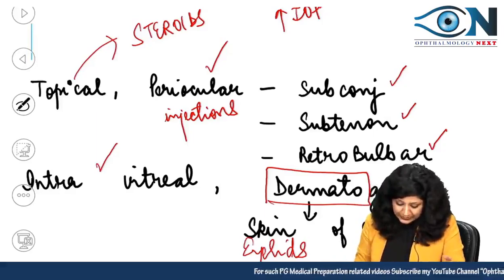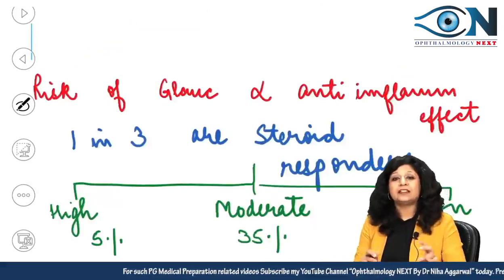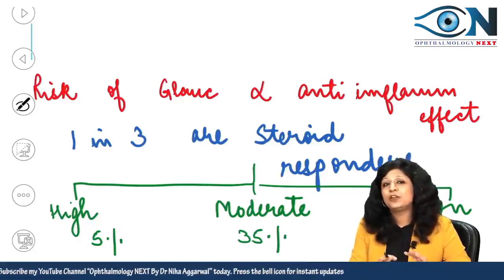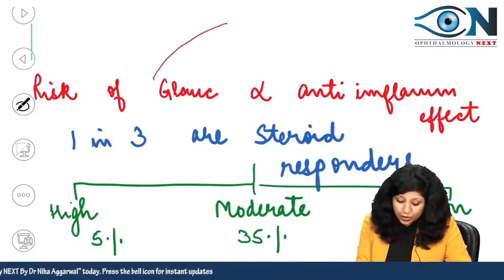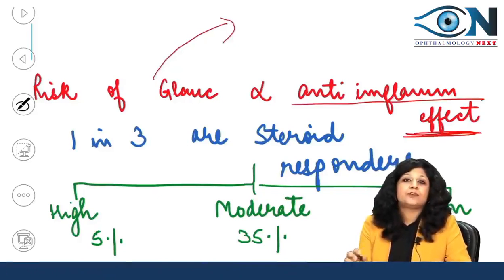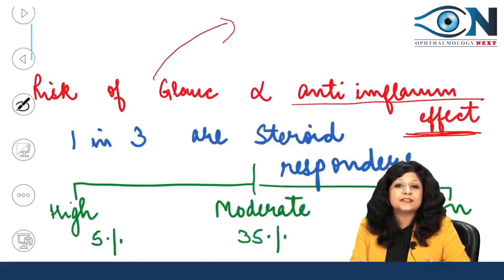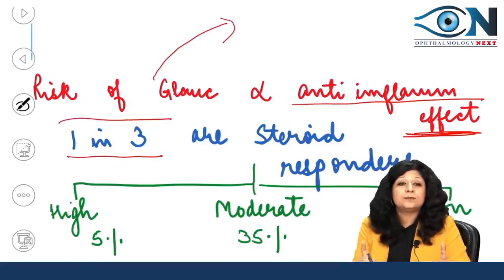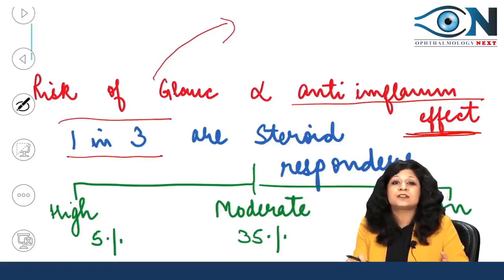Okay. Now how to classify this? Now if you see, what is the risk of the glaucoma? The risk of glaucoma is directly proportional to its anti-inflammatory effect, and 1 in 3 people, always 1 person out of 3, is usually a steroid responder.